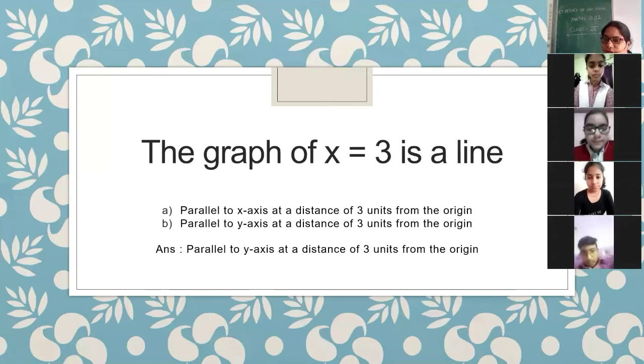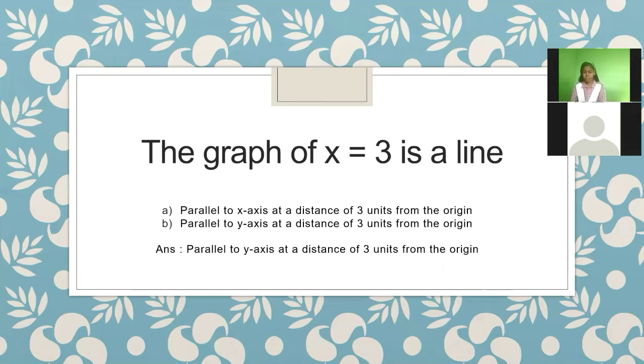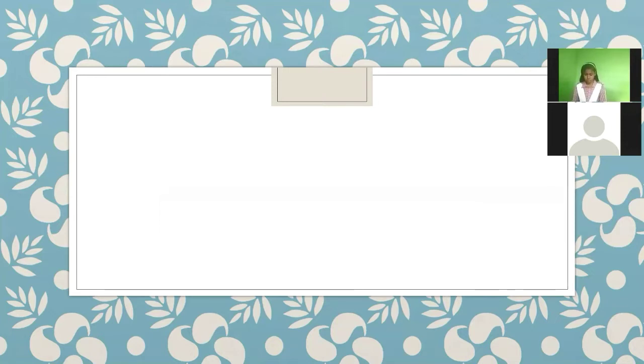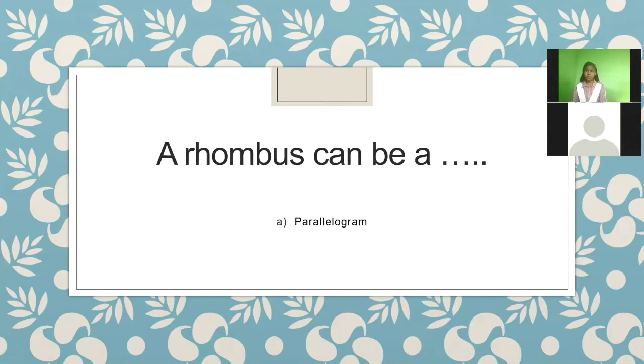Yes, Anshi, where is she? Okay, Anshi, next question is for you. A rhombus can be a parallelogram or a square. From these two, which option is the correct one?